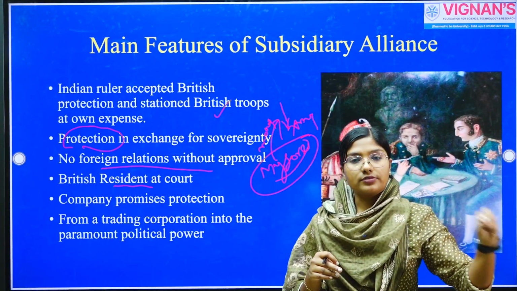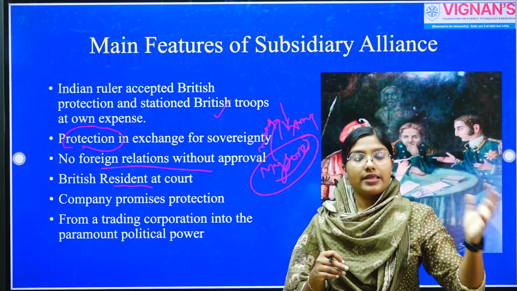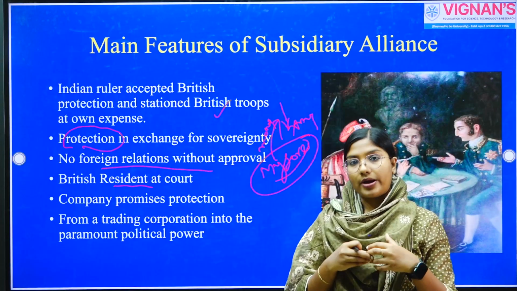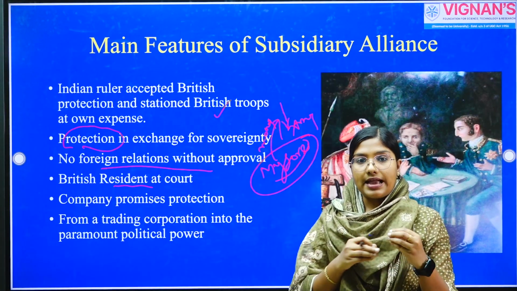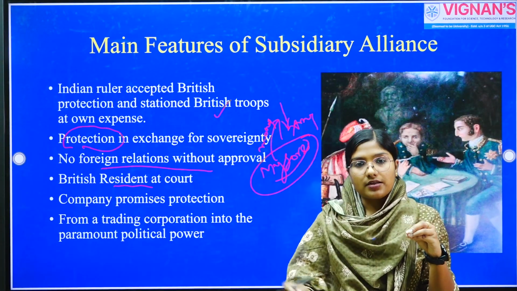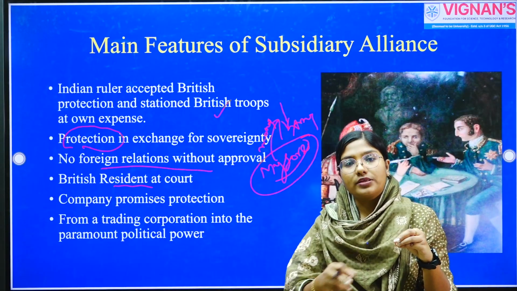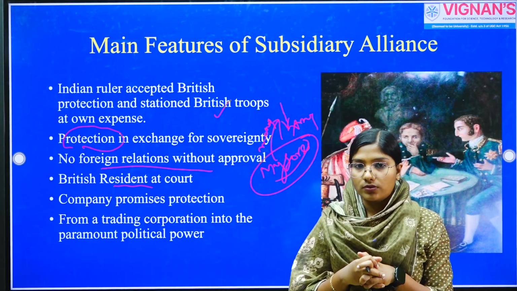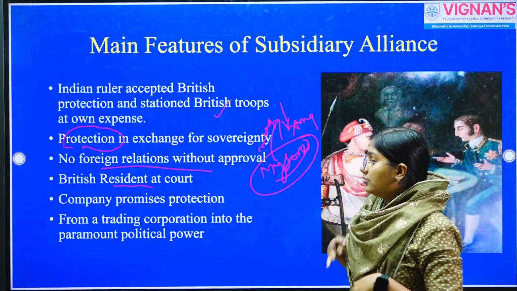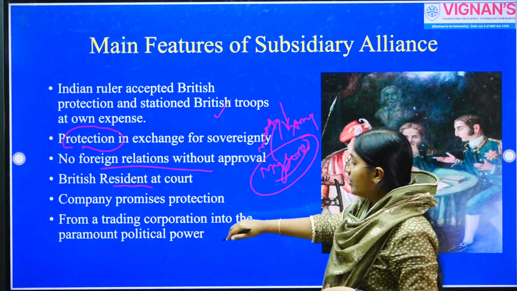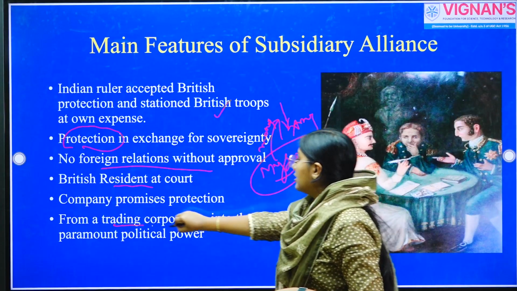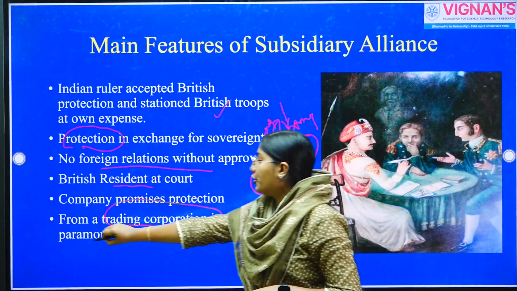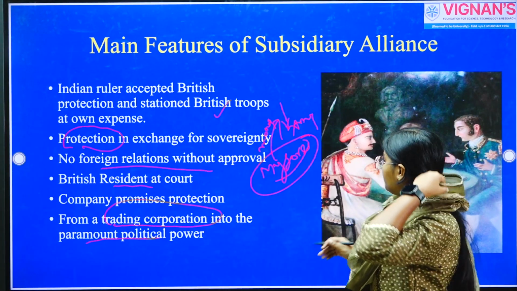They don't have any voice in their diplomatic affairs, their defense, their foreign relationship, etc. The company will appoint a resident in their territory, and every matter related to administration will go through this channel of the English resident. So these are some of the important clauses or aspects of this treaty of subsidiary alliance. With this treaty, they transformed themselves from a trading corporation to a paramount political power in India.